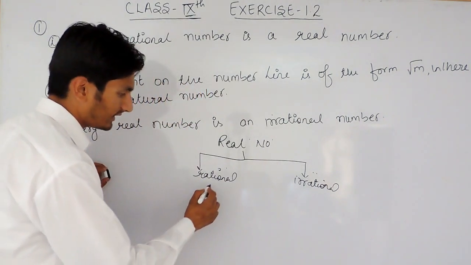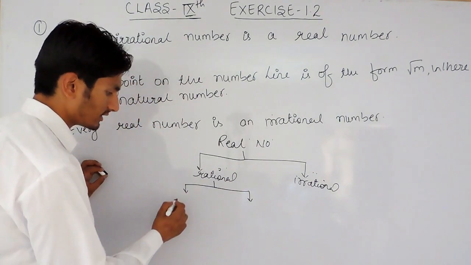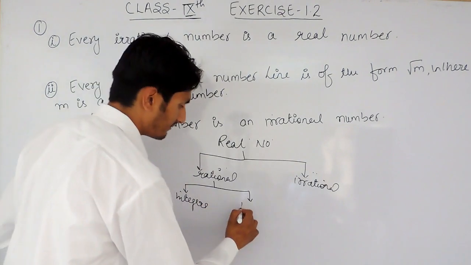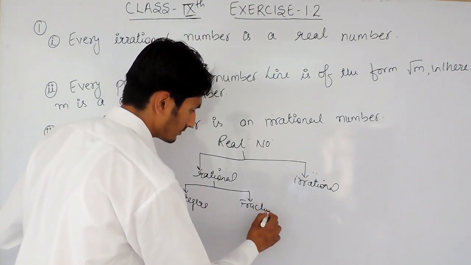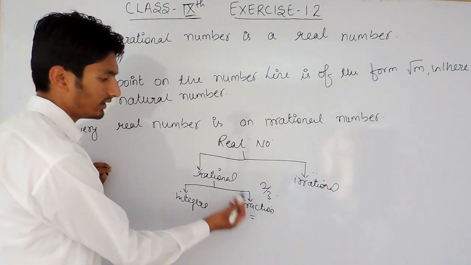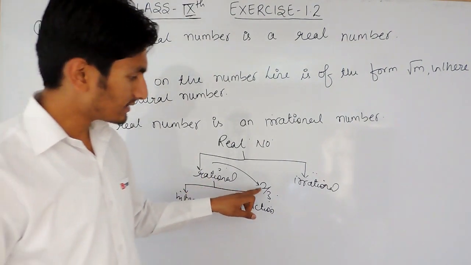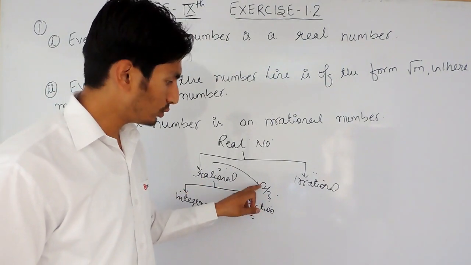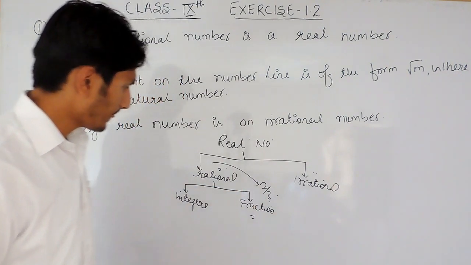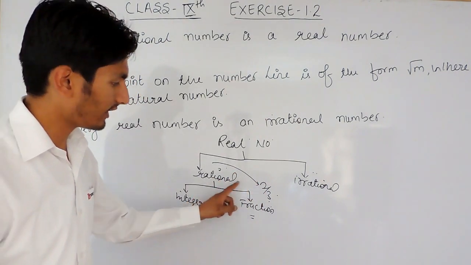Now, rational numbers are of two types. The first is integers and the second is fractions. For example, 2 upon 3 is a fraction and this is again a rational number because this is in the form of p upon q. 2 and 3 do not share any common factor and q is not equal to 0 here. So this is the first kind of rational.